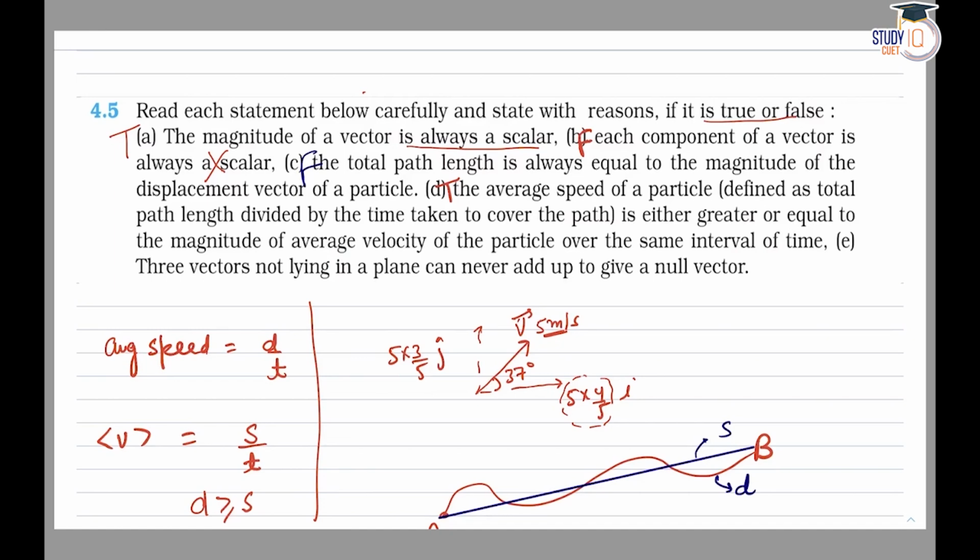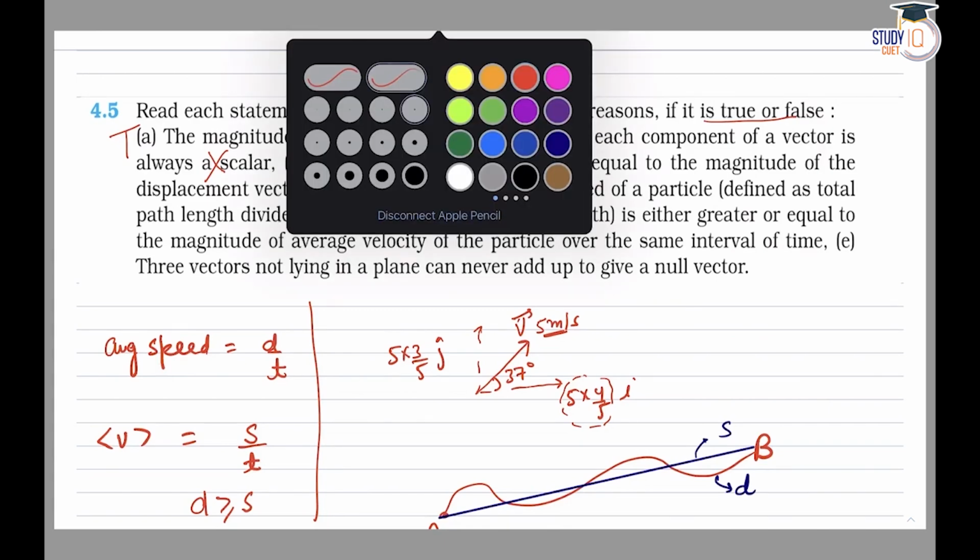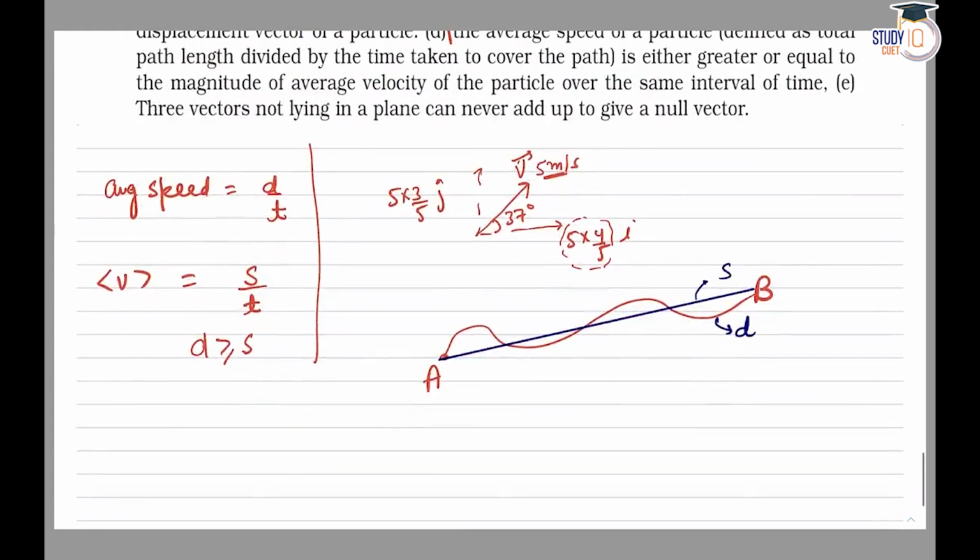Fifth part, three vectors not lying in a plane can never add up to a null vector. This is also true. Let's see how this is possible. Suppose three vectors are given to you and which are not in a plane. Two vectors can be in plane, and the third one is out of plane. Let's say this third vector is perpendicular to the plane having A and B vector.